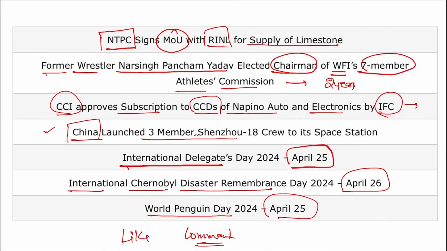And remember, China launched this 3-member Shenzhou 18. This is the name of the spacecraft that was launched, and 3 astronauts were launched to the Tiangong space station.